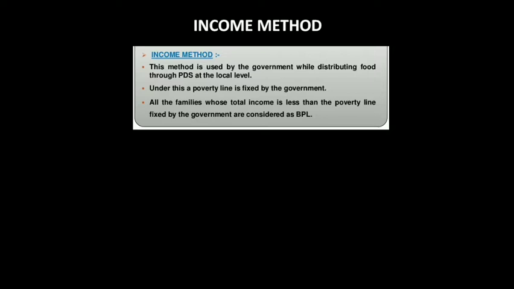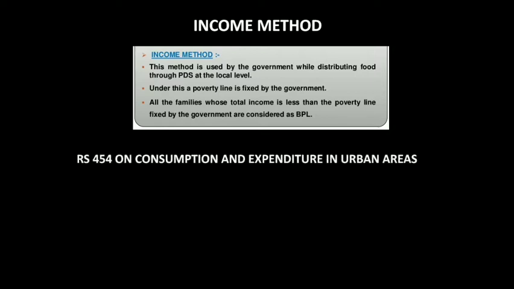That is 475 rupees on consumption and expenditure in urban areas. So you should at least get this much money, or else you will be considered below the poverty line. And in rural areas it is 328 rupees. It was estimated for the year 2000.